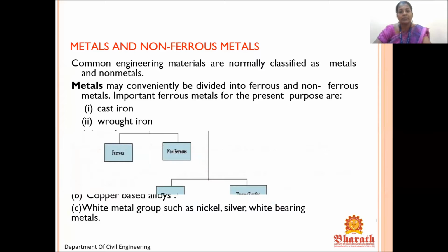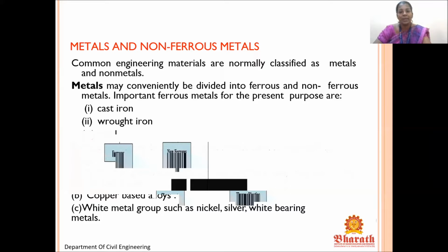Where can we see aluminium in our building sites? We can see it in panels, doors, windows. It is very light in weight and its ductility is very strong. So we will be seeing it in windows, doors, frames, everything in aluminium. Then copper-based alloys. Next, white metal groups such as nickel, silver, white bearing metals. In this slide, we talk about metals and non-ferrous metals. Metals are cast iron, wrought iron and steel, whereas the non-ferrous metals are aluminium alloys, magnesium and manganese alloys, copper-based alloys and white metal groups such as nickel, silver and white bearing metal.